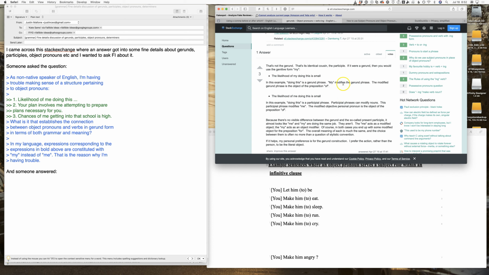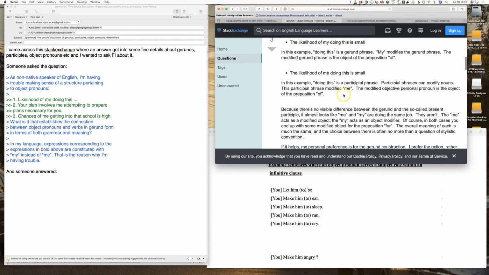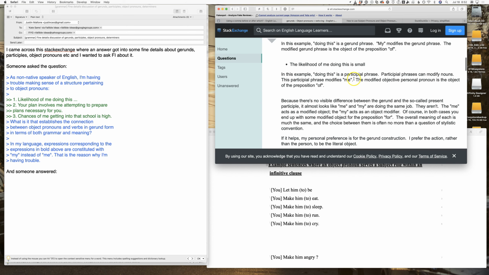Right, my is an adjective, or sometimes they call it a determiner. The modified gerund phrase is the object of the preposition of. And then the answer gives the example, the likelihood of me doing this is small. In this example, doing this is a participial phrase. Participial phrases can modify nouns. This participial phrase modifies me. The modified objective personal pronoun is the object of the preposition.